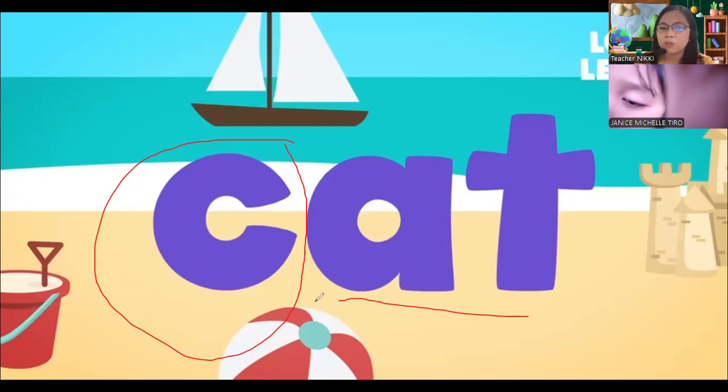Look at the letters, okay? The cat starts with letter C, and the sound of letter C is k, k, k. And then the second letter, ah, ah, ah. And the third letter is T, t, t, t. Repeat after me, Adara. K, k, k. Come on. Do it.